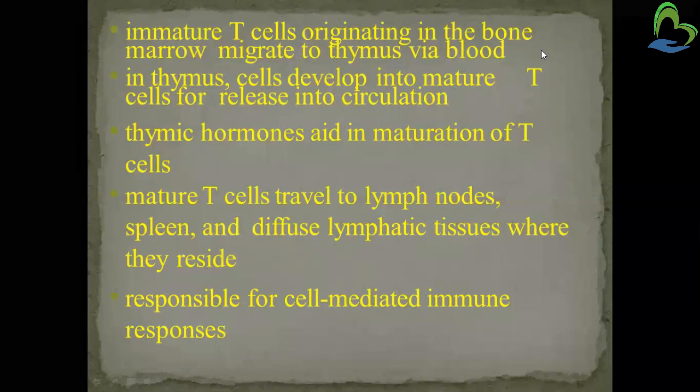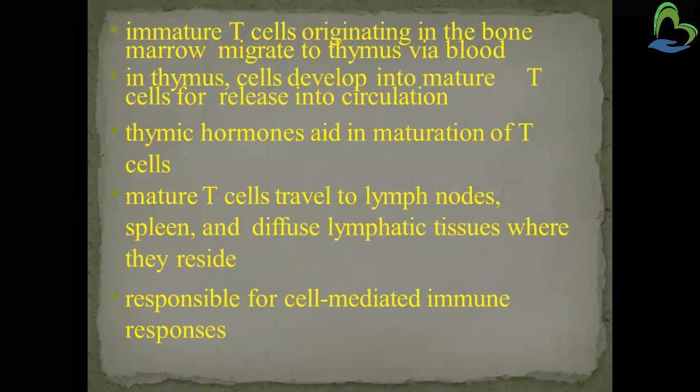Immature T cells originating in the bone marrow migrate to the thymus via blood. When the bone marrow generates the T cells, they are transported to the thymus gland, where they develop into mature T cells. This is the place where the T cell matures, and then it is released into the circulation.